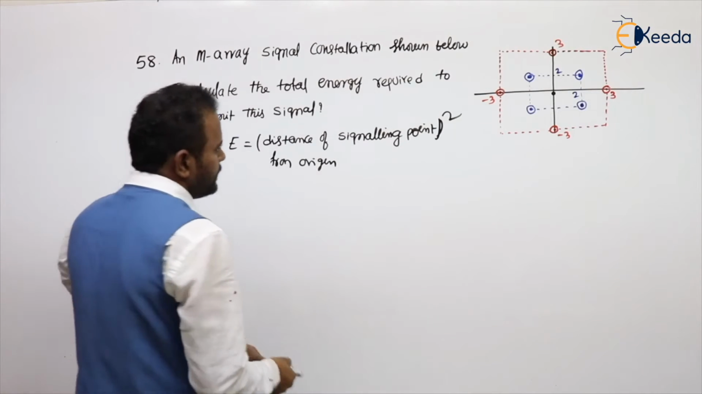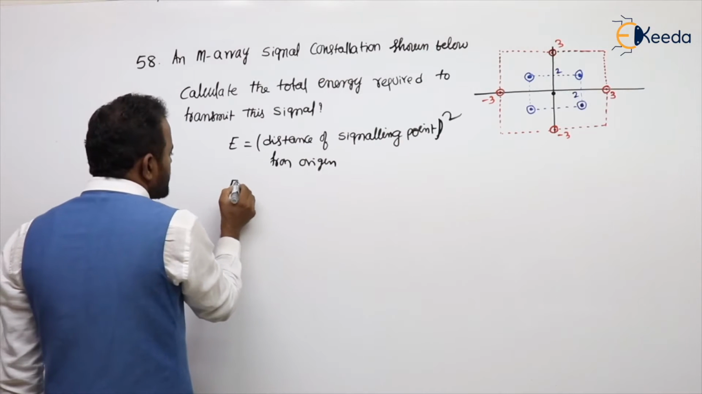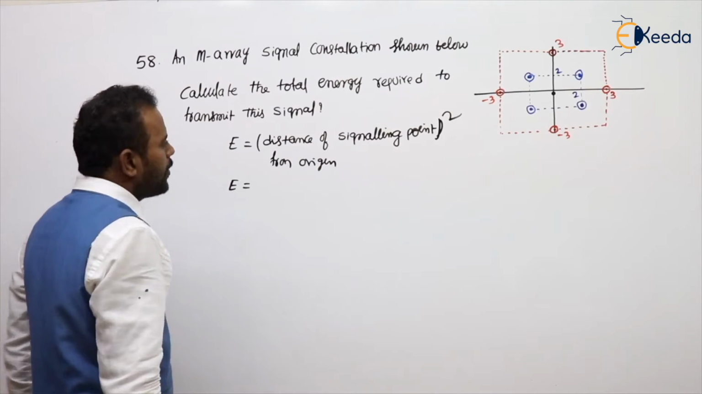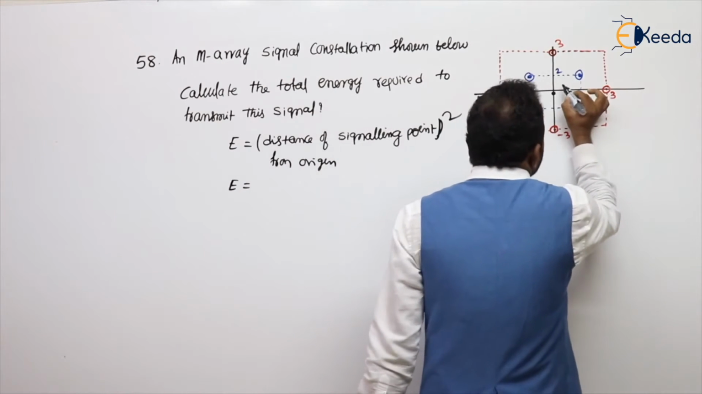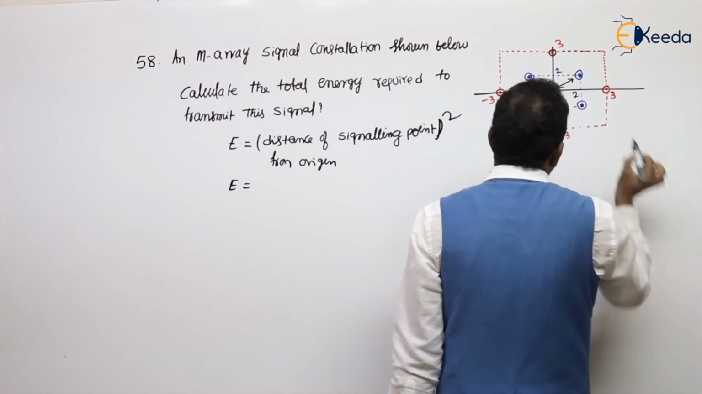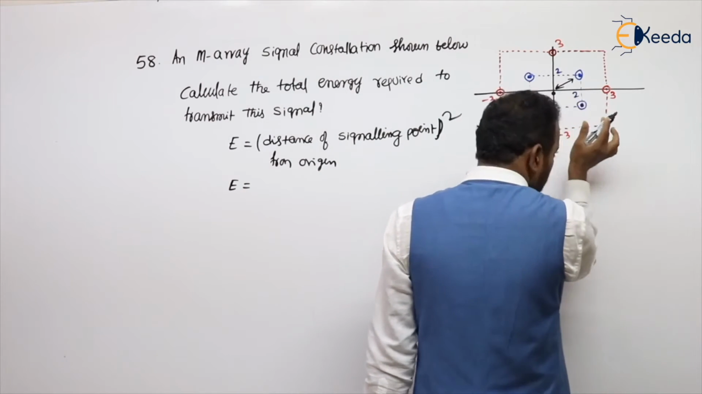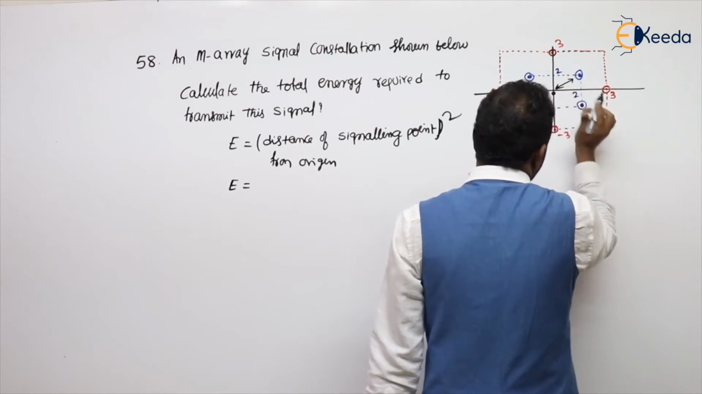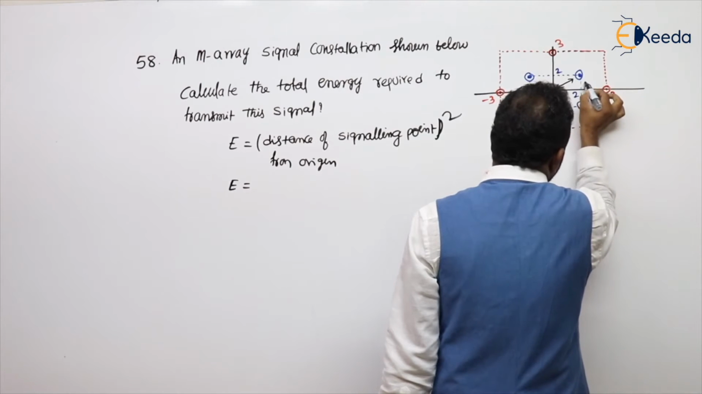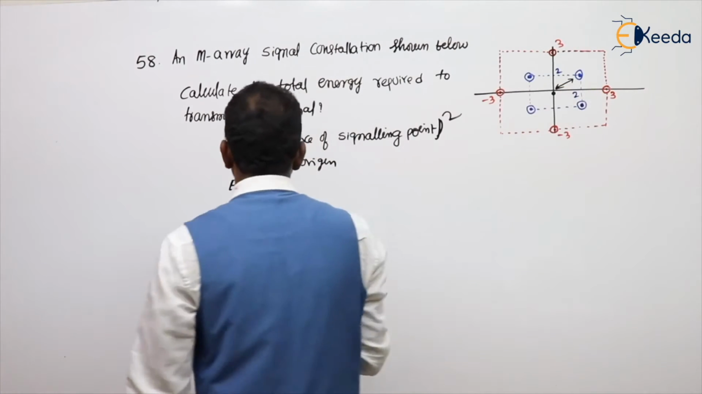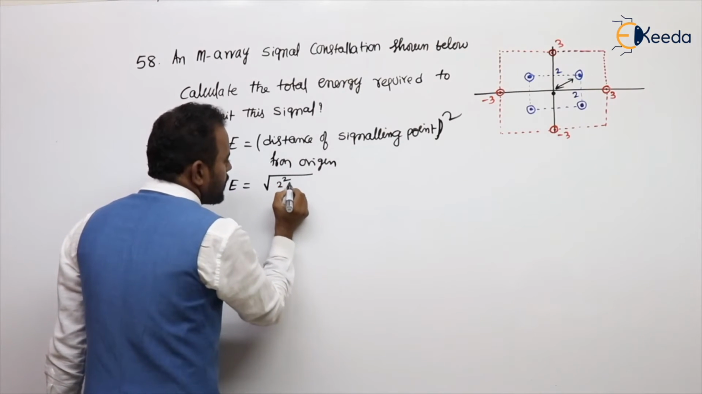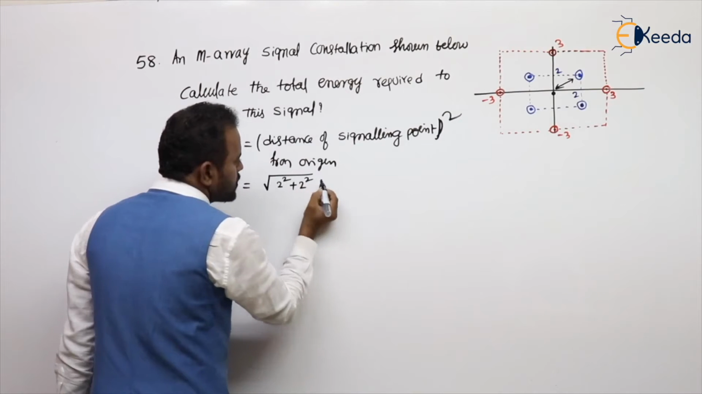So let's calculate. First I will calculate for the inner circle, next we add for the outer circle. Inner circle, if you see, how to calculate the distance of these signaling points from origin, distance means shortest. How to apply the Pythagoras theorem? Adjacent, opposite. What is the Pythagoras theorem? Root of a square plus b square. This value also is given. So, root of adjacent side 2 square plus opposite side 2 square.